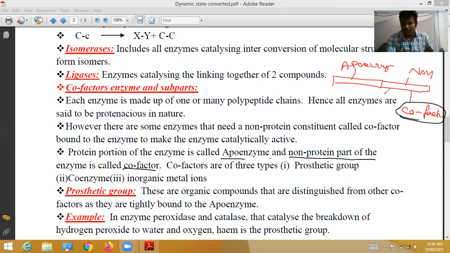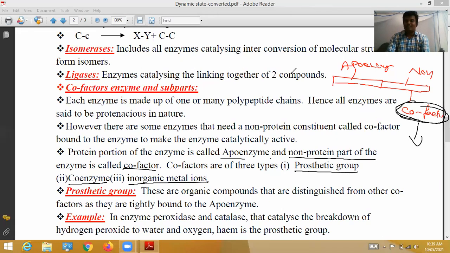So this is the cofactor. The cofactors are of three types. One is prosthetic group, another one is coenzyme, another one is inorganic metal ions. Okay, so the first one is prosthetic group. So the enzyme consists of two parts. In that, the protein portion is called apoenzyme. The non-protein portion is called cofactor. If you remember these two points, that is enough.